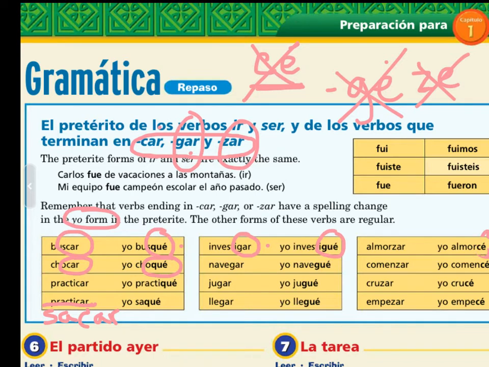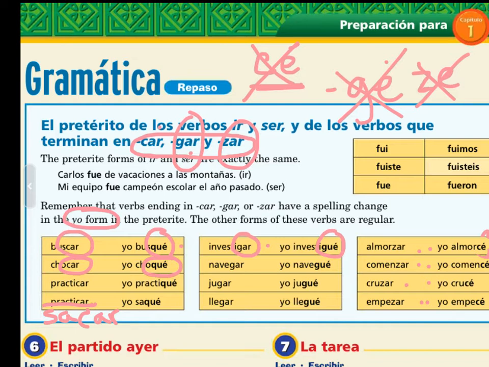So almorzar becomes almorcé. Comenzar, comencé. Cruzar, crucé. Empezar, empecé. Okay, so I ate lunch, I began, I crossed, and I began. Empezar and comenzar mean the same thing. If you haven't already done so, take a moment to pause the video